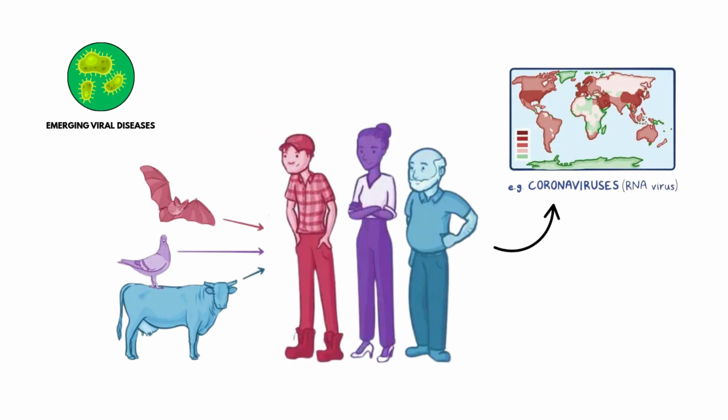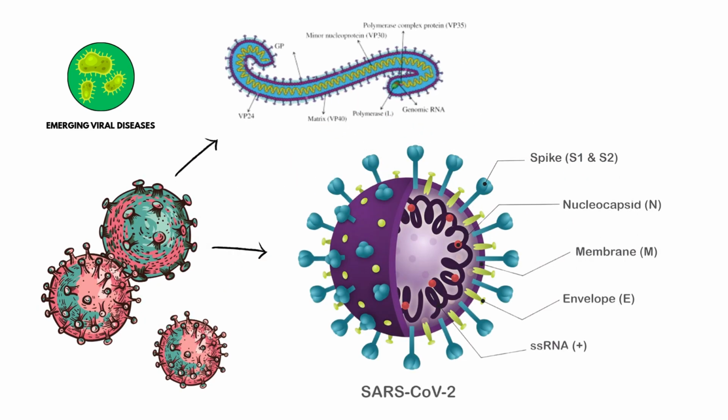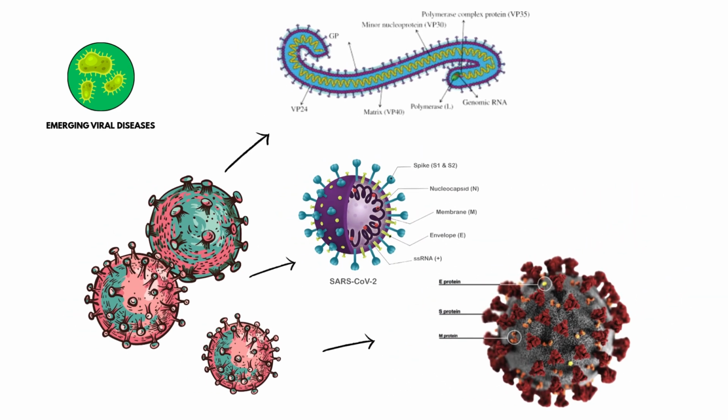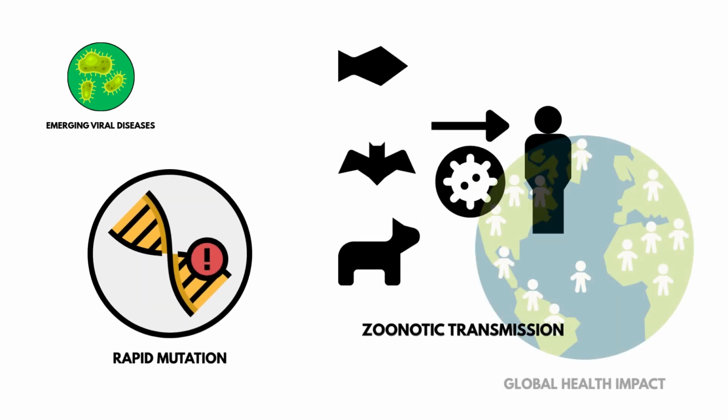Emerging viral diseases. Finally, emerging viruses. New or previously rare viruses that suddenly cause outbreaks. Think Ebola, SARS, COVID-19. The MCAT doesn't test names, but it does test the principles: rapid mutation, zoonotic transmission, and global health impact.